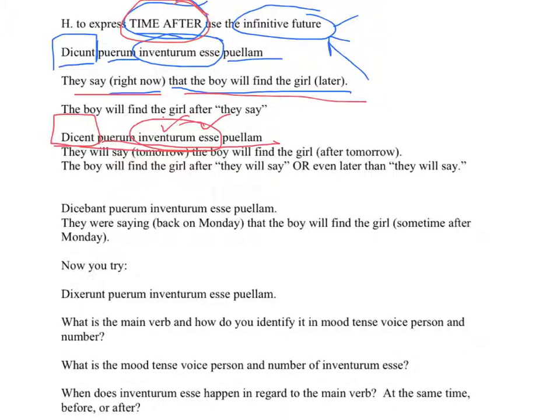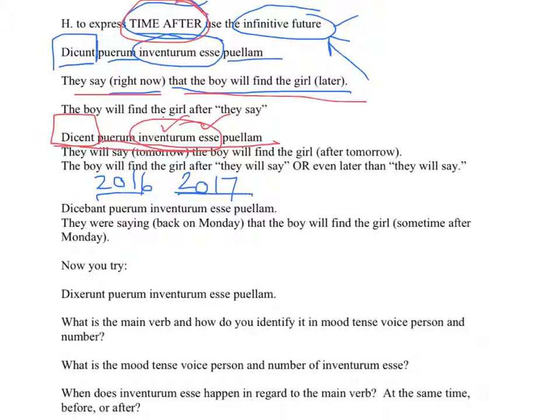So they will say tomorrow, let's say, that the boy will find the girl after tomorrow. The infinitive future has to be even further in the future than the word dicent, which is already in the future. So they will say in the year 2016 that they will find the girl in 2017. You see, the main verb is in 2016.